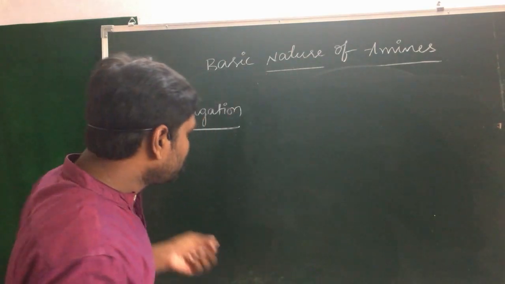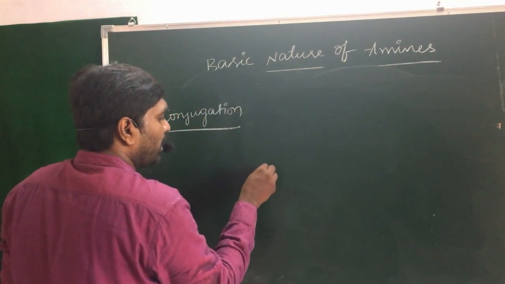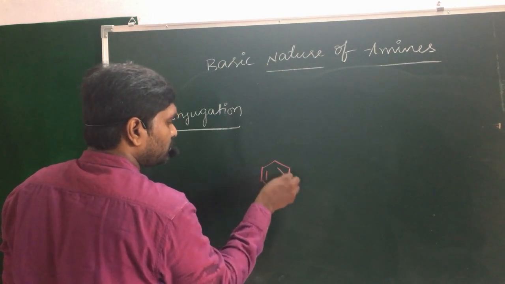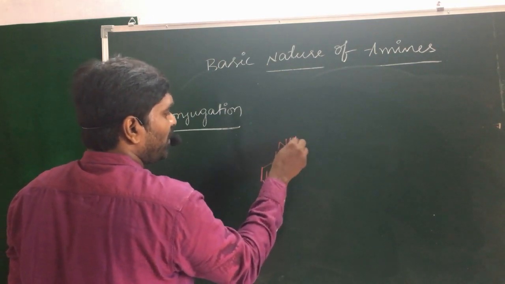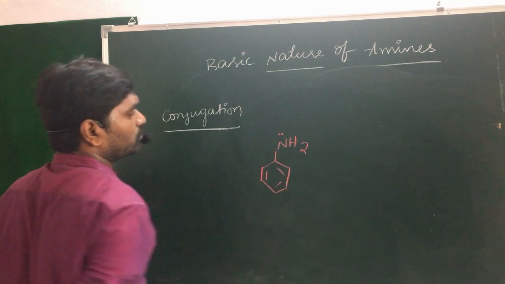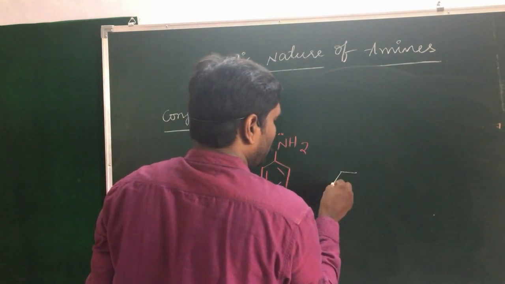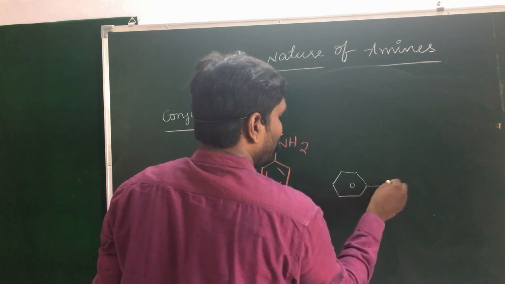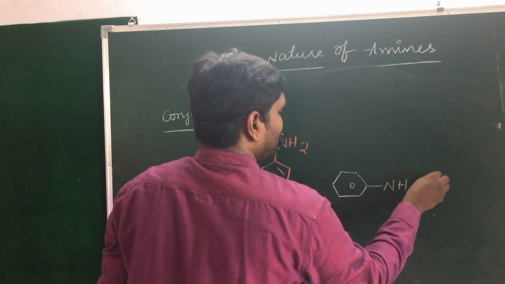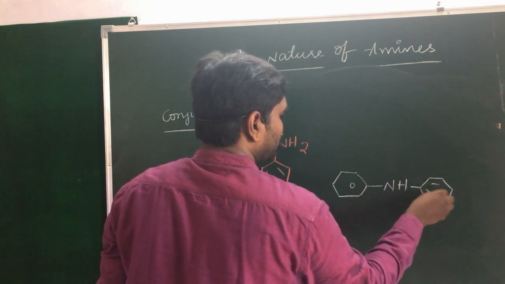When you take aniline, C6H5NH2, another hydrogen is replaced by the phenyl group, which is nothing but a secondary amine.